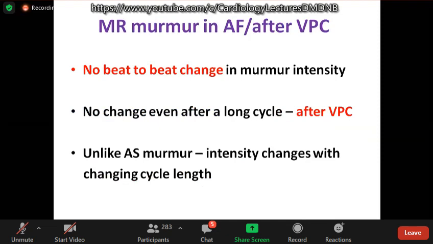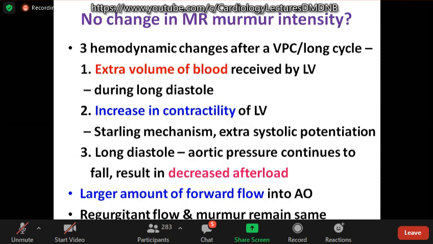So another important feature of MR murmur is there is no beat to beat change in the murmur intensity, unlike the AS murmur where the intensity changes with changing cycle length. Even after a long cycle, MR murmur remains the same. Why does it happen? You should remember the three hemodynamic changes which occur after a VPC or during a long cycle.